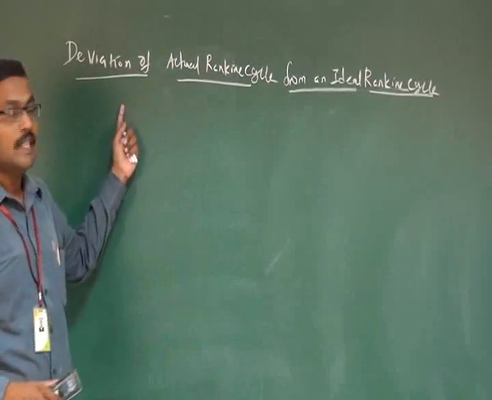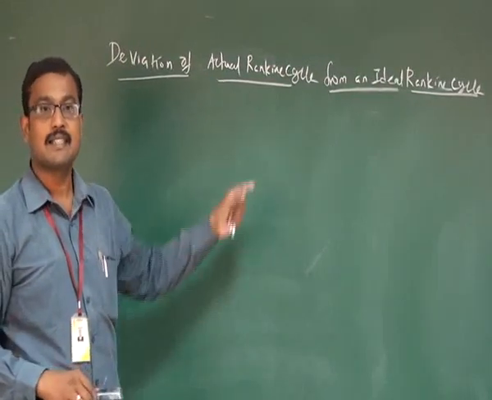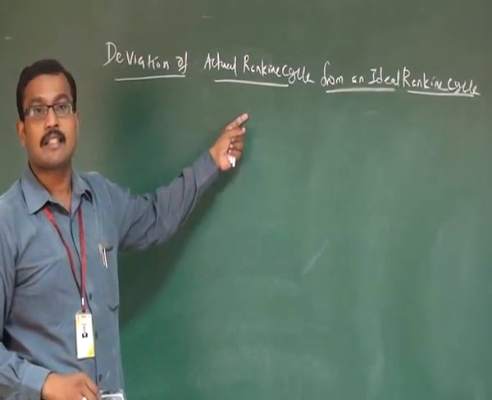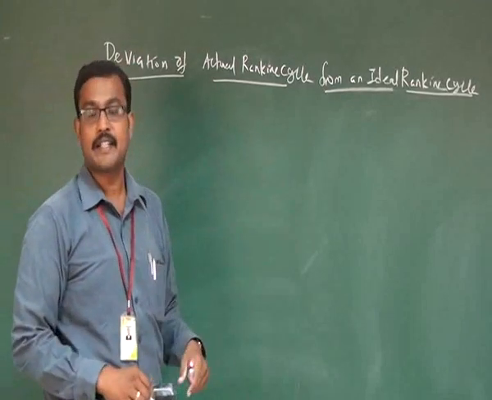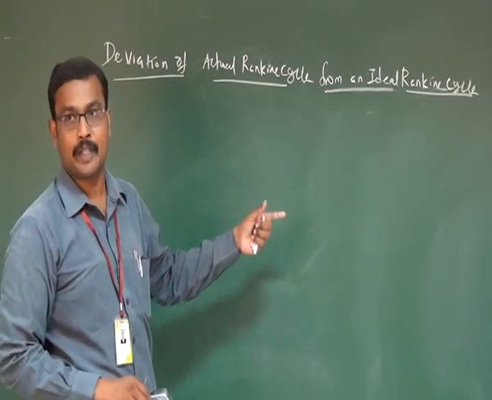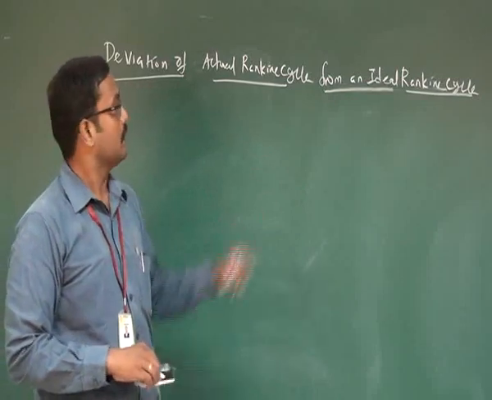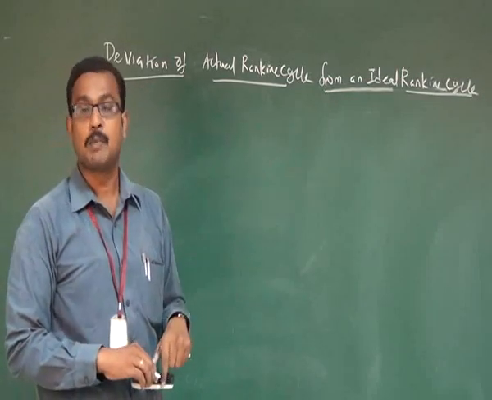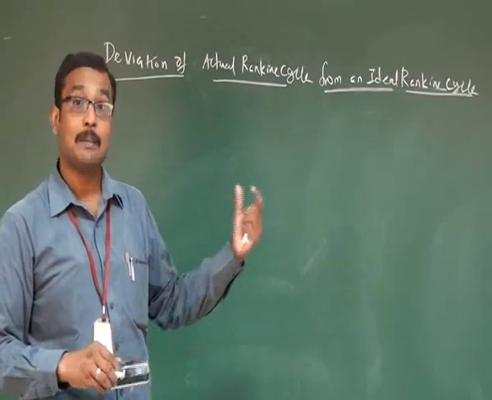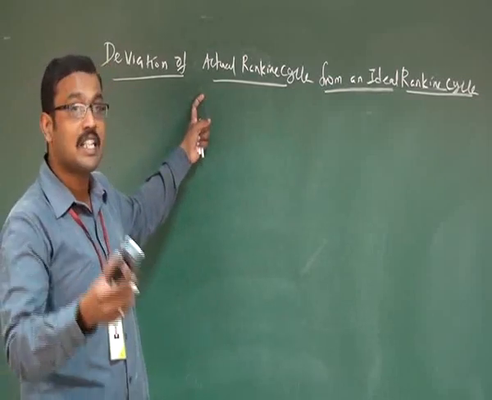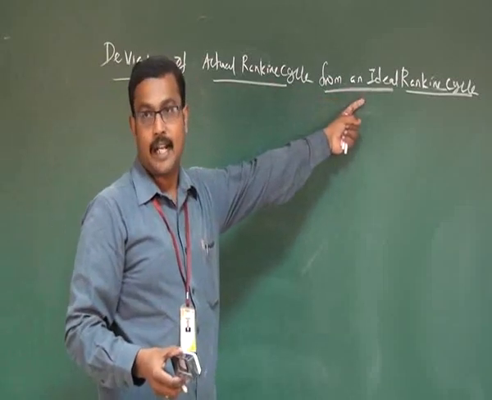Now we are going to discuss the deviation of the actual Rankine cycle from the ideal Rankine cycle. As we discussed earlier, the ideal Rankine cycle consists of 4 processes, namely isentropic expansion, isobaric heat rejection, isentropic compression, and isobaric heat addition. All the processes are reversible in nature, but practically we cannot achieve reversible processes. There will be some irreversibility present in the process due to friction and some other heat losses.